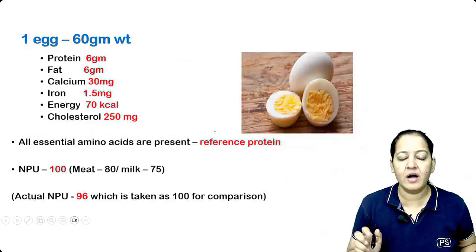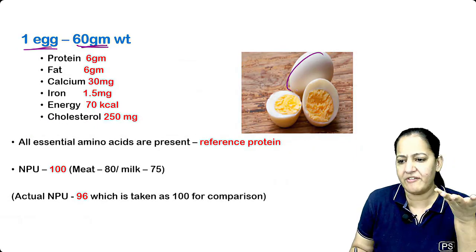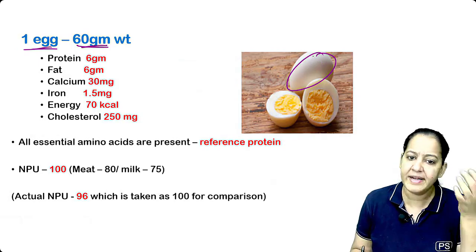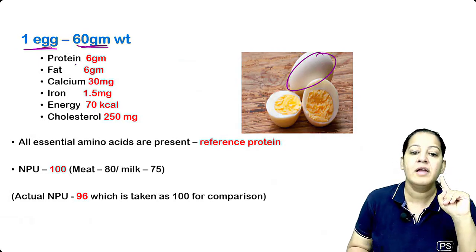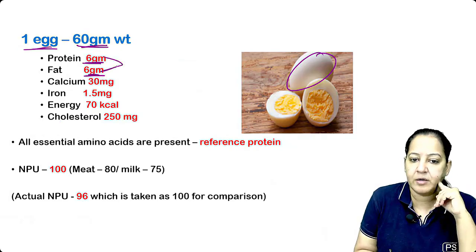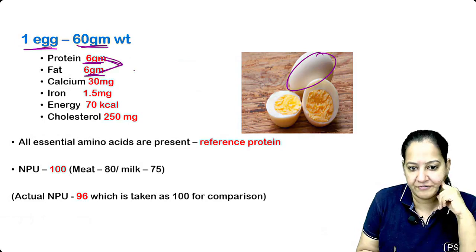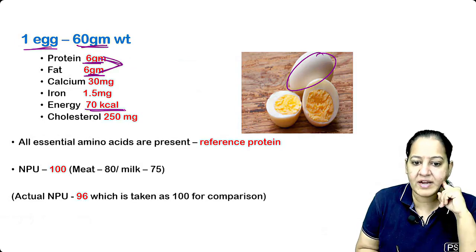So this is egg. One egg is nearly 60 gram on an average weight. Normally, one egg contains 6 gram of protein, 6 gram of fat. Learn: protein and fat, 6 gram each. And total energy is 70 kilocalorie.